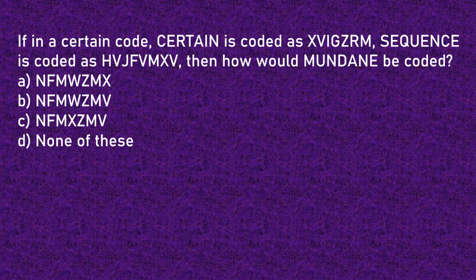In the third question, if in a certain code, certain is written as this and sequence is written as this, how would mundane be coded? So let us try to find out what the code says.